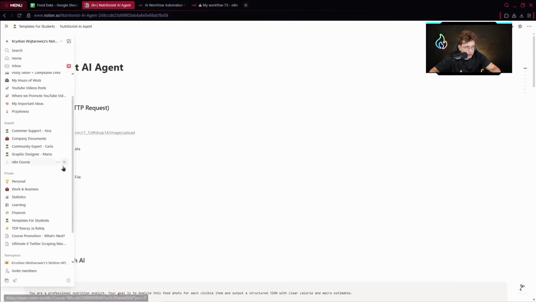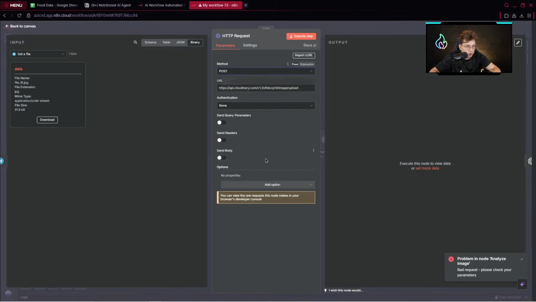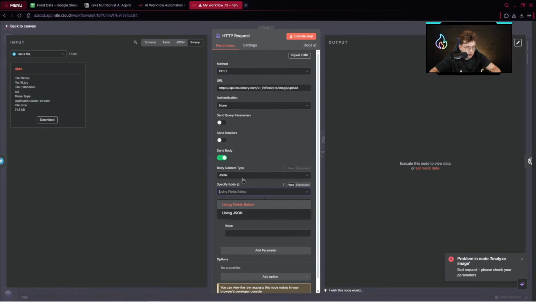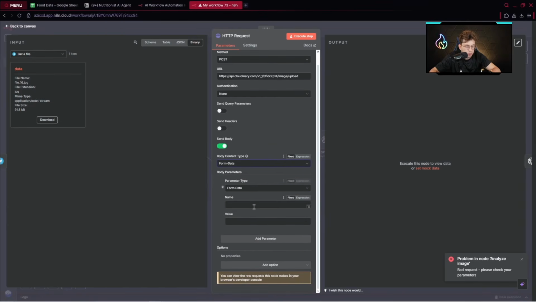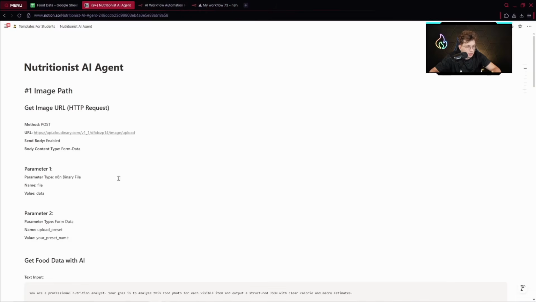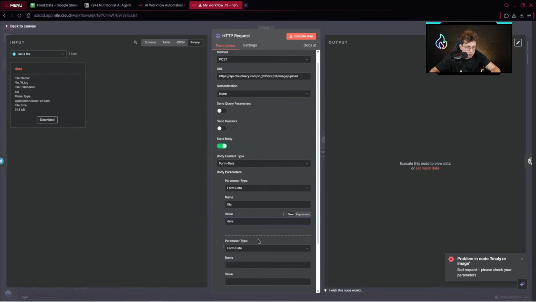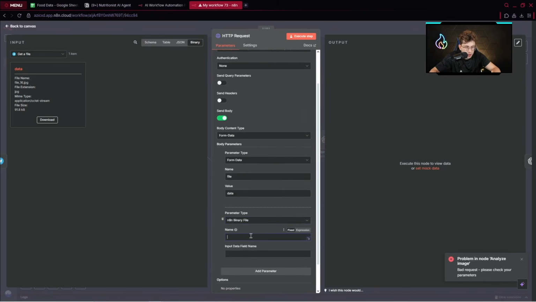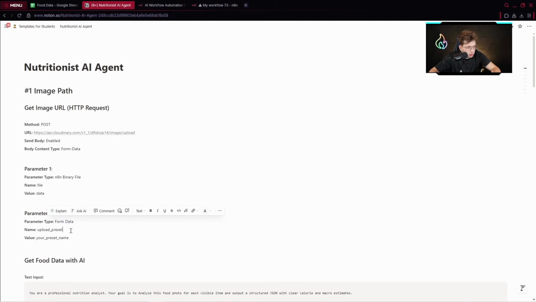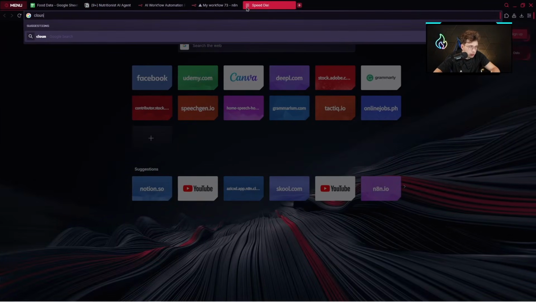Then right away we've got our parameters. So let me show you. We've got send body, form data. We've got the parameters. The first parameter is our type, so we've got the n8n binary file. We've got file, data, and the second one will be our preset. So simply we've got file, data. The next one will be our n8n binary file. What do we have here? Upload preset probably. Let me check. Yeah, we've got upload preset, and we need to create our preset very quickly. Let me show you how we can do this.